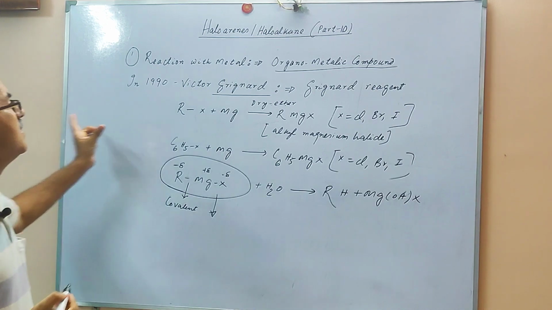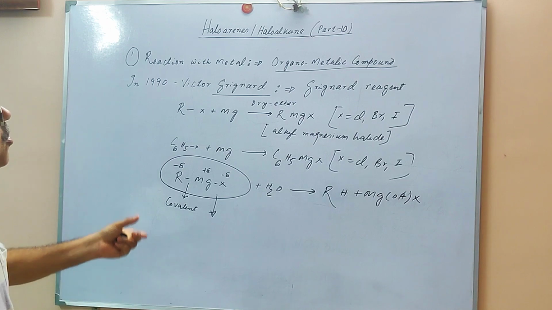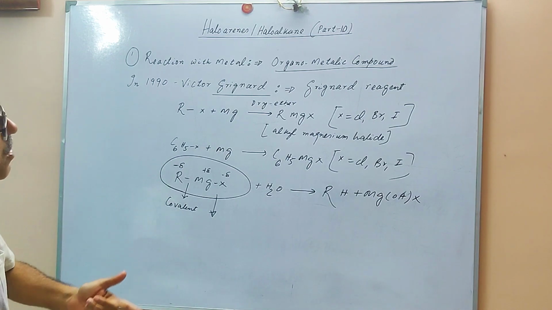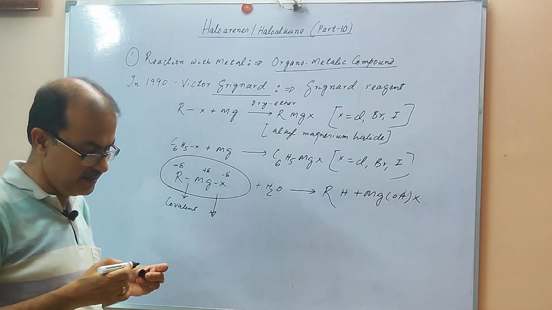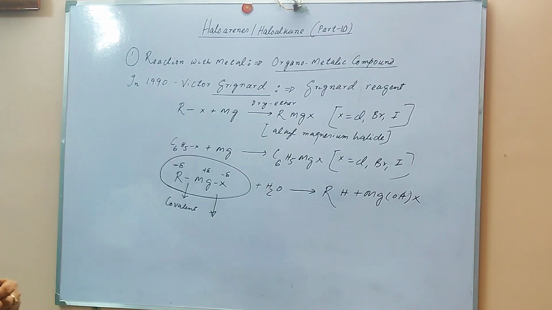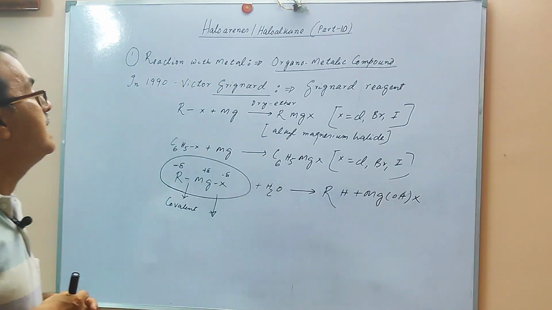So the Grignard reagent is basically called an organometallic compound, and in the year 1900 Victor Grignard discovered this very special reagent, called the Grignard reagent.